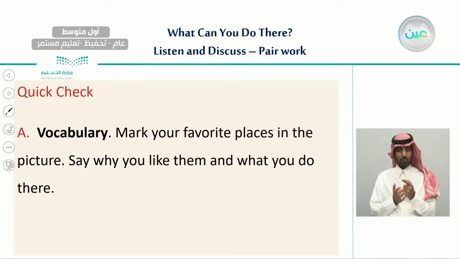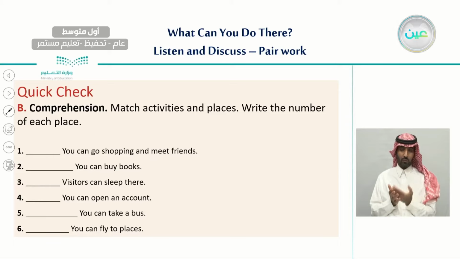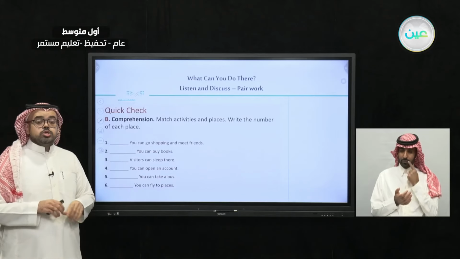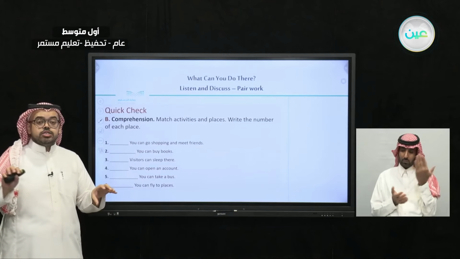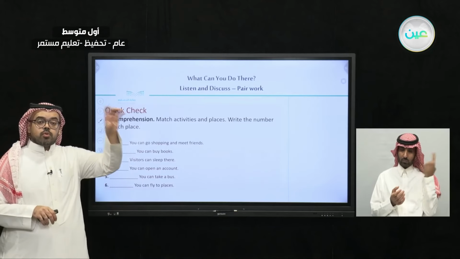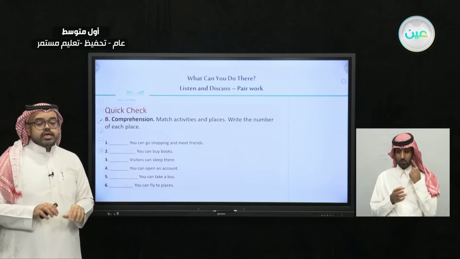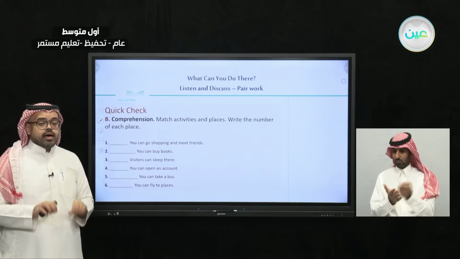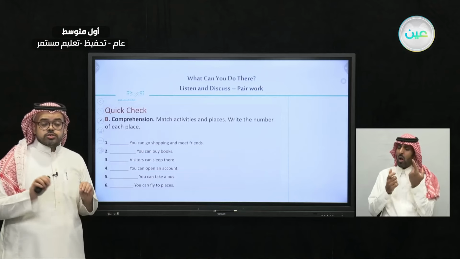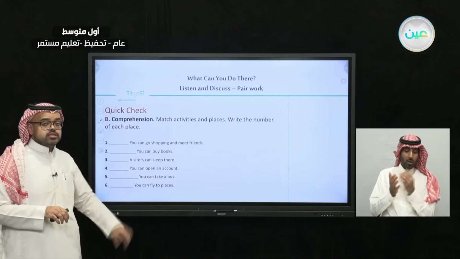And now, the other exercise we have is a comprehension one. I would like you to match the activities with places and write the number of each place. You will see a number on each picture, starting from number 1 until number 12. So what we need to do here is write down the picture's number for each activity.